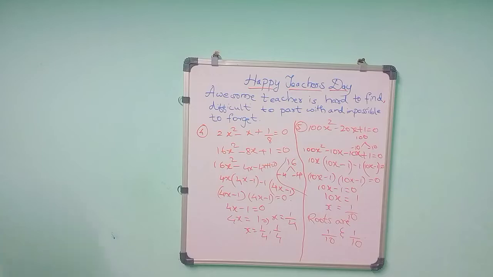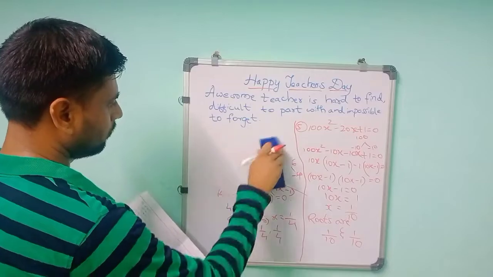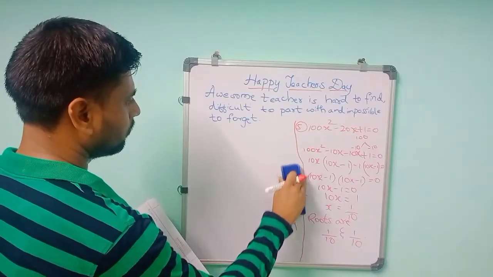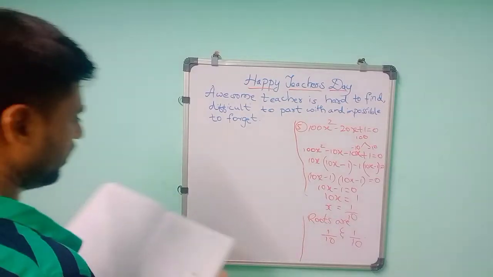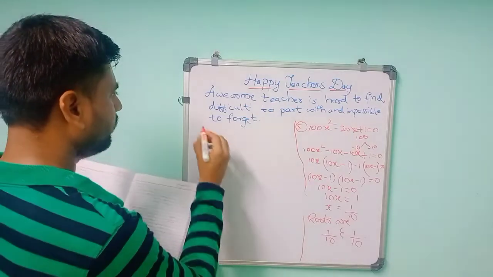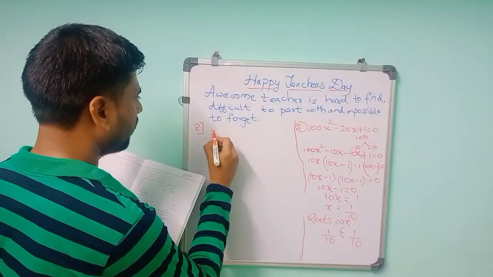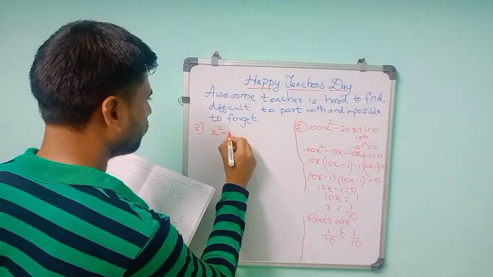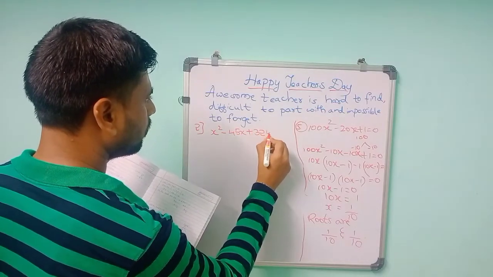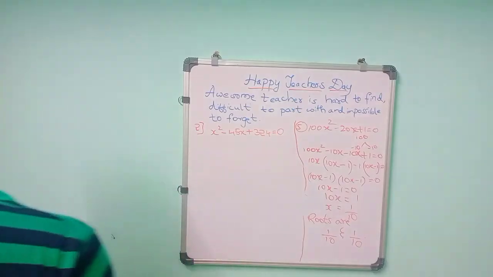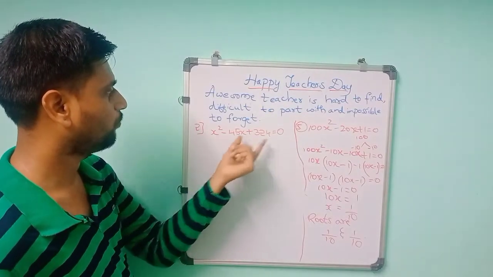Next problem. Next problem is second main. In that, the first question is there, and the equation is like this: x square minus 45x plus 324 is equal to 0. So now the number is 324 and the equation is x square minus 45x plus 324.